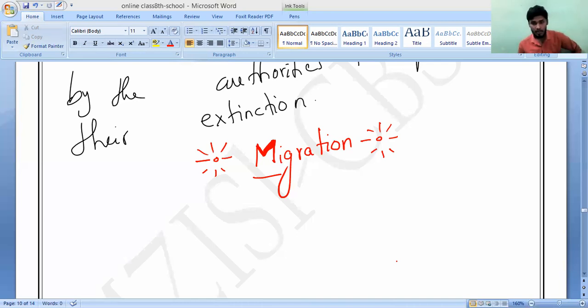Do you all understand? It depends upon the atmospheric conditions. The seasons are not comfortable to live in that particular place, so to avoid those conditions and sustain themselves, they travel from one place to another during that particular season, like birds or animals. That is what we should call migration.